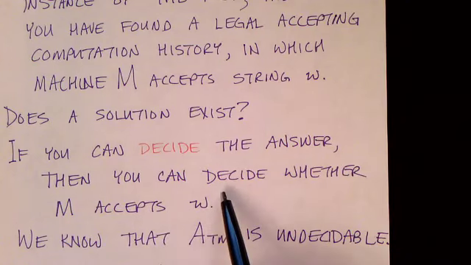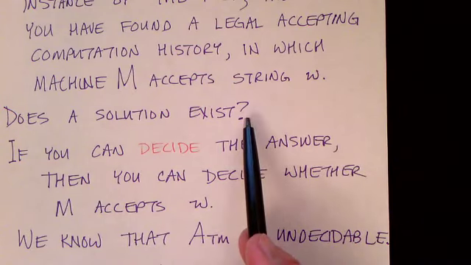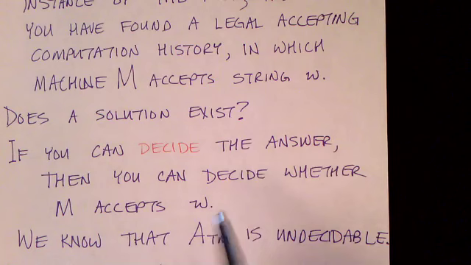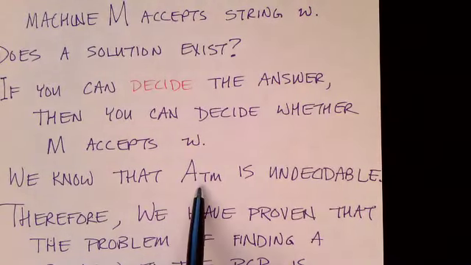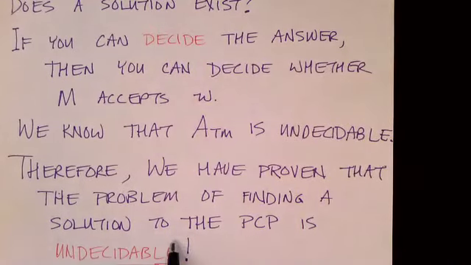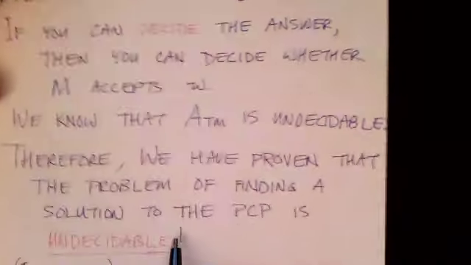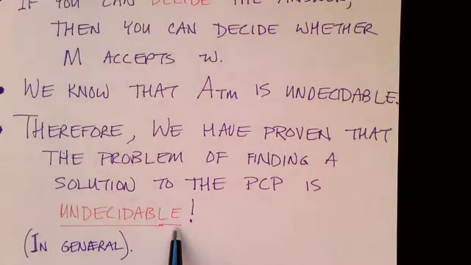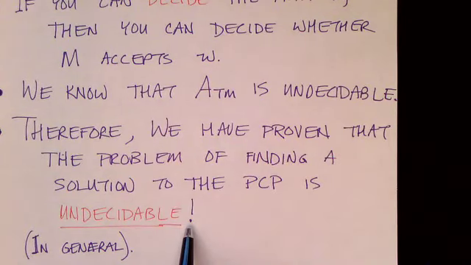So if we could decide whether there is a solution to the post-correspondence problem, yes or no, without looping, then we could decide whether M accepts W, yes or no, without looping. But of course we know that the acceptance problem for Turing machines is undecidable. Therefore, we've proven that the problem of finding a solution to the post-correspondence problem is in general undecidable. Although, as we showed with our examples, in some cases we can find a solution, and in some cases we can prove that there is no solution. But in general, finding a solution to the post-correspondence problem is undecidable. And that completes our proof.